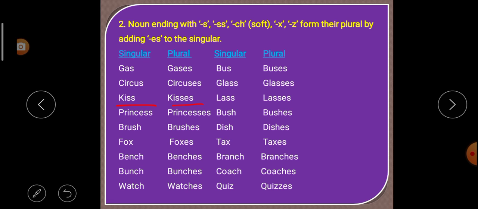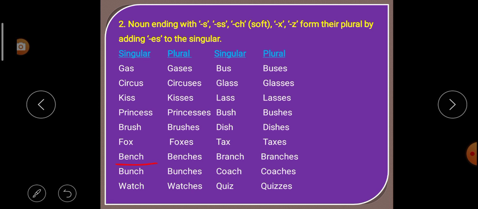kisses. That means plural. Next, L-A-double-S, lass. This noun is also ending with double s. So to make plural, we have added es, that means lasses. Next, noun ending with sh. So brush. Brush is singular. When we added es, it becomes brushes. Next, dish. It is also ending with sh. And when we added es, it becomes plural. That means dishes.